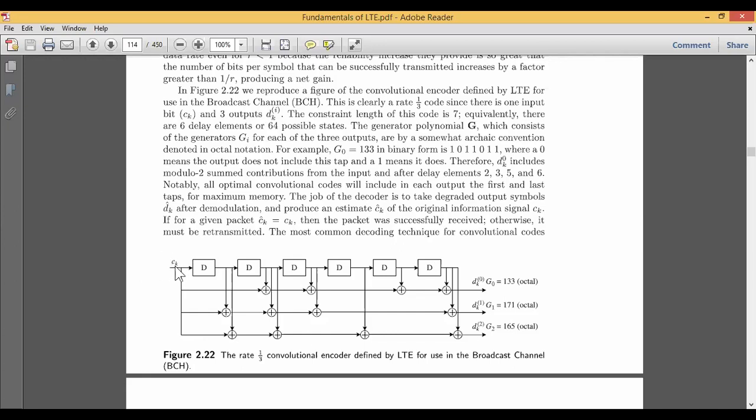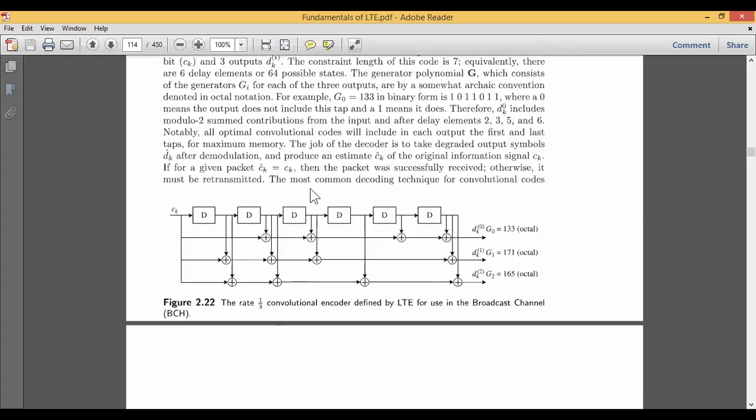Okay, so if I say that CK is my transmitted data and DK is the modulated or encoded data, this encoded data will be transmitted through a wireless broadband channel by making use of convolution codes. Then once it is received, this DK will be the input to the system and CK will be the output of the system. The most basic common demodulation technique used here, especially when it is a convolution code,